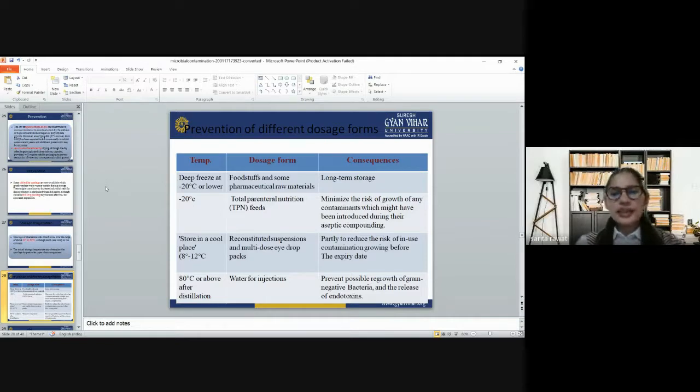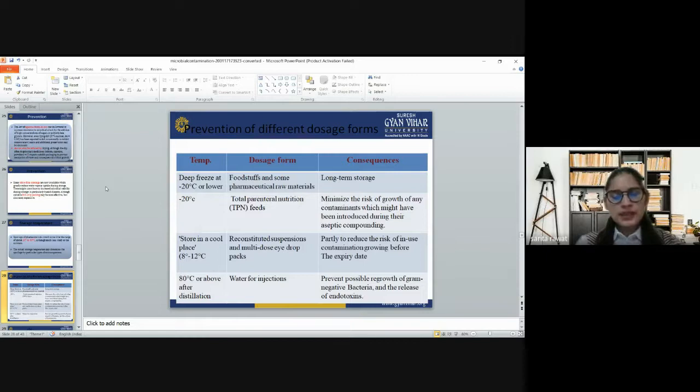Then the consequence is long-term storage. At minus 20 degrees Celsius we store total parenteral nutrition feeds, to minimize the risk of growth of any contaminant which might have been introduced during their aseptic compounding. Then we store in a cool place, 8 to 12 degrees, reconstituted suspensions and multi-dose eye drop packs, to reduce the risk of in-use contamination growing before the expiry date.